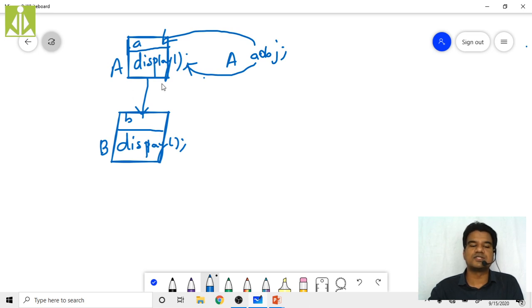They will not go in reverse to the base class. That is the reason why using this AOBJ, I cannot access this B and display. Clear? So the next thing is, when you are inheriting, ultimately your B class will also have